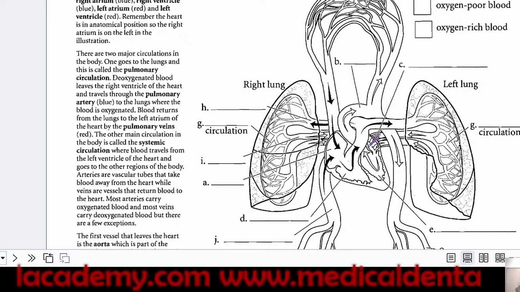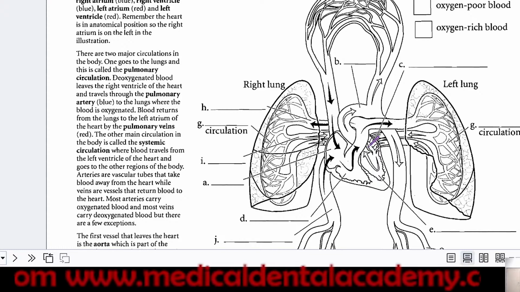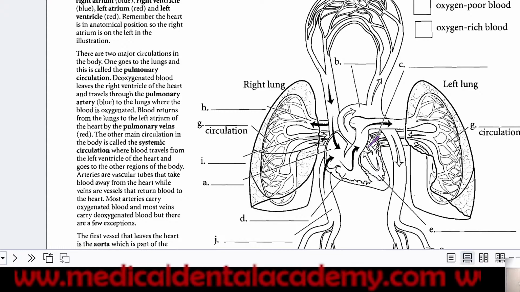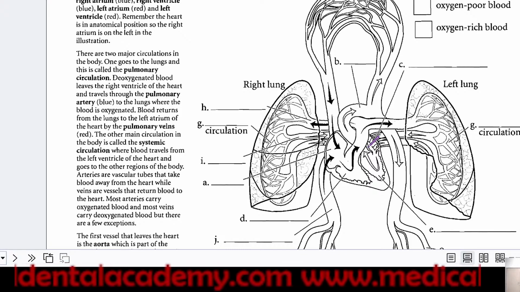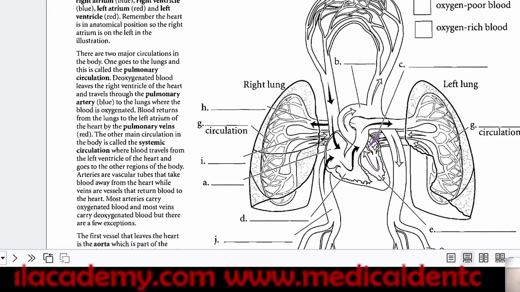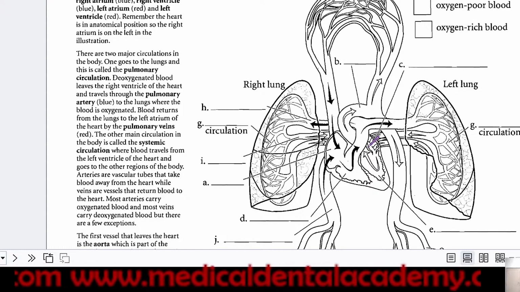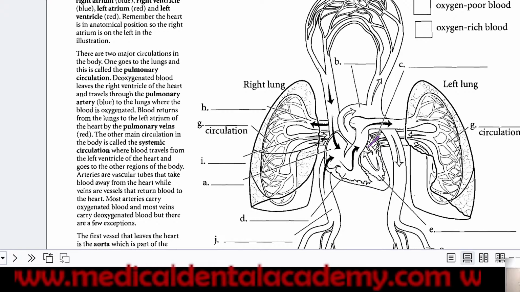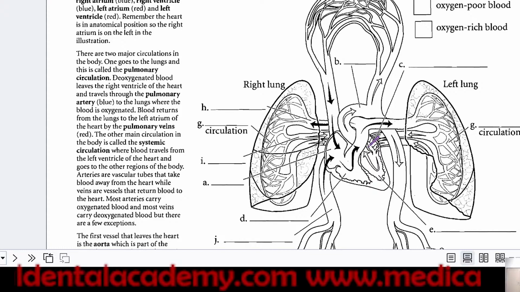For your understanding, whatever blood comes to the heart through the vena cava is deoxygenated, because the tissue has absorbed its energy, and the hemoglobin has no oxygen. From the heart it will be transported to the lungs.